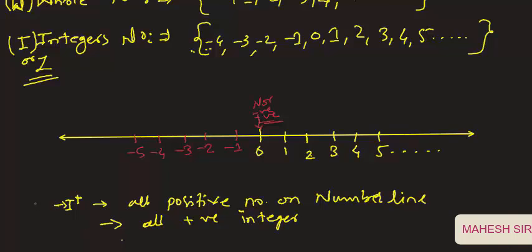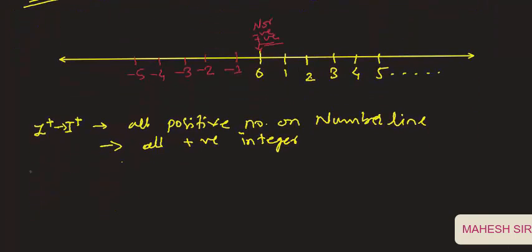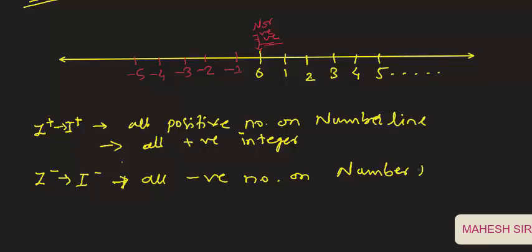Okay, now what about Z negative? It means I negative. These are all the negative numbers on the number line. It is easy. So we can say this I negative is also all the negative integers.